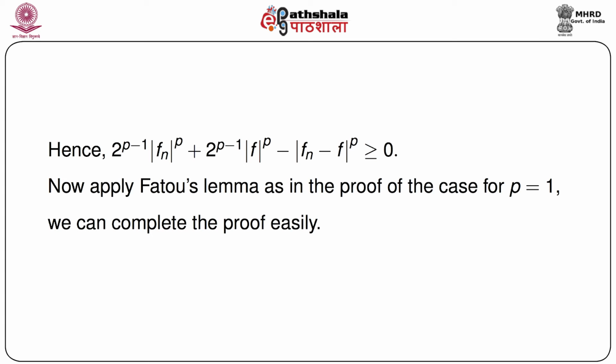So we have seen that we proved p equals 1 first in a very simple way, but that cannot be generalized to general p when p is greater than 1. So we have given an alternative proof using Fatou's Lemma when p equals 1, and this needs just one application of Jensen's inequality considering the function mod of x to the power p. We get a similar kind of inequality, and then we are in a position to apply Fatou's Lemma, from which we can get the complete proof very easily.